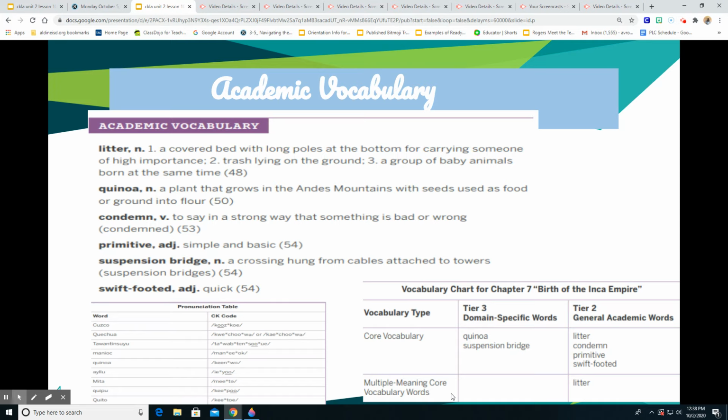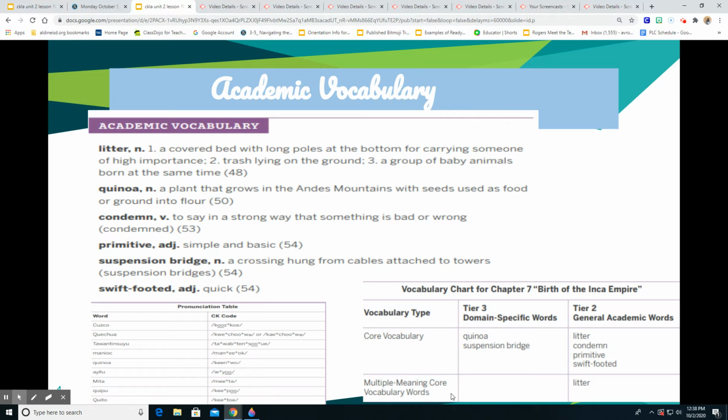The next vocabulary word is primitive, which is an adjective and it means simple or basic. So, an example of that would be writing your name on a sheet of paper for a high school student is a primitive responsibility or step because it's simple or basic. And when you're in high school, writing your name is pretty simple or basic, don't you think?